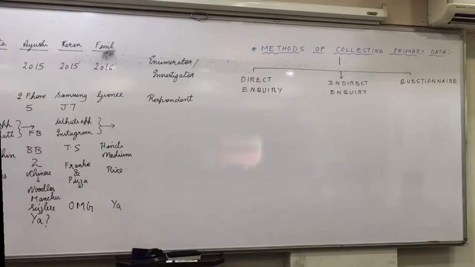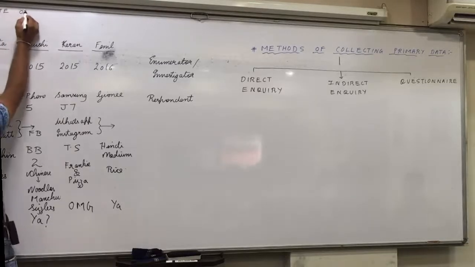If I start the questions with name, age, address, gender, and then the main questions, and I give a title. What is the purpose of this inquiry I collected for? To know the taste of youngsters.